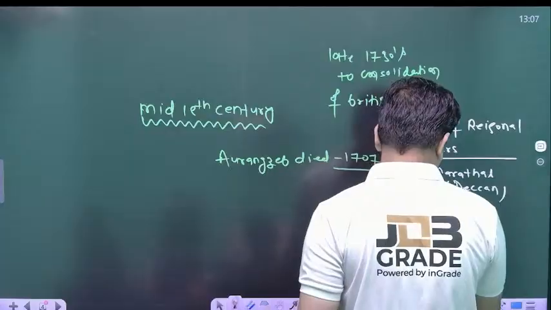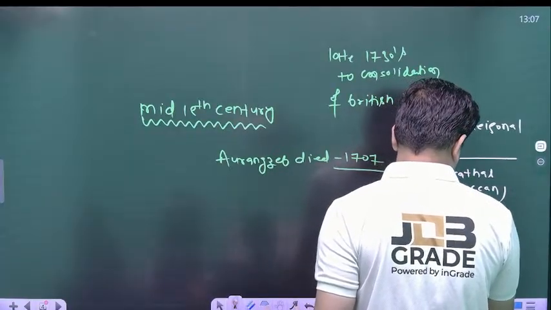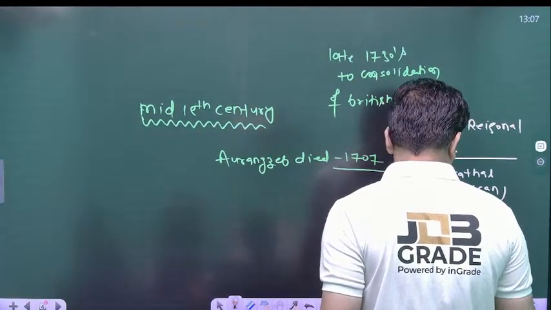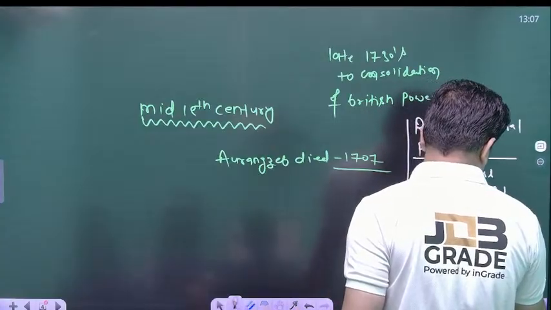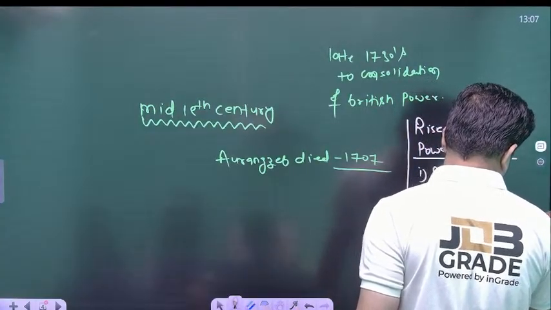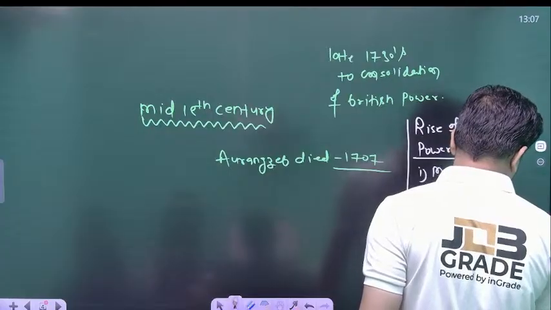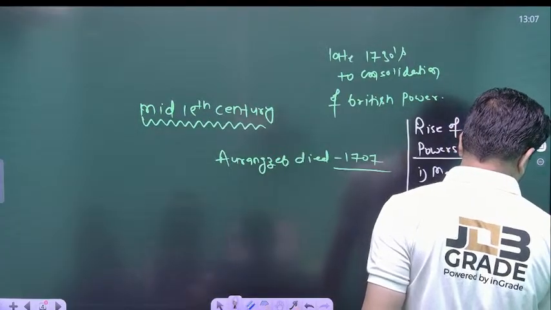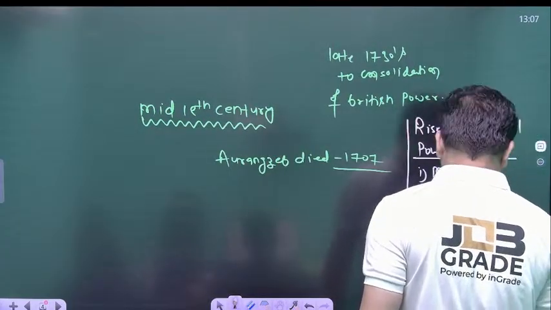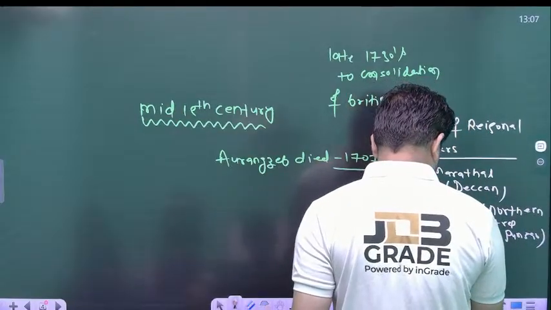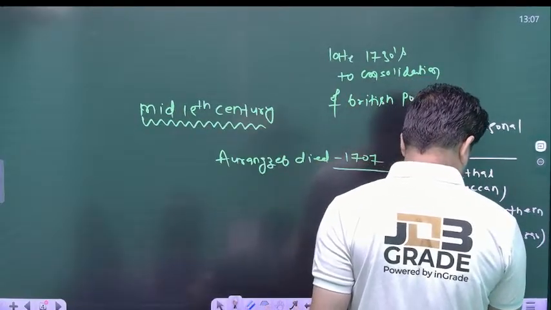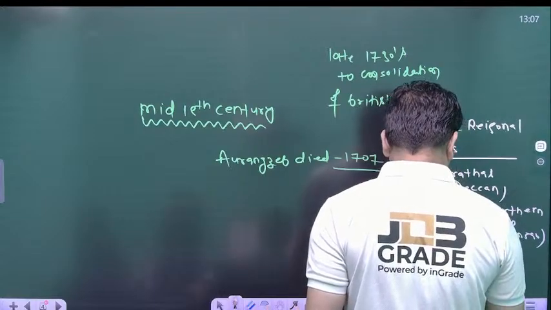Next were the Sikhs in the northern area, in Punjab. Jats in Bharatpur. And Rajputs.